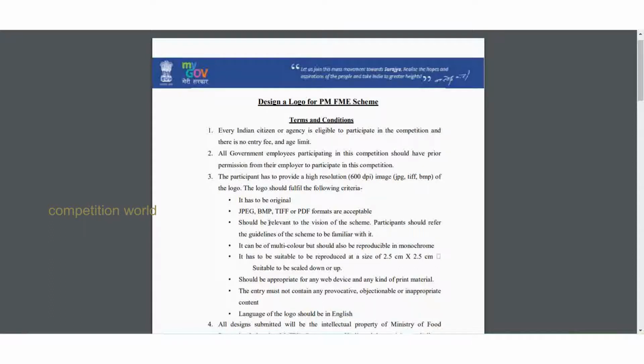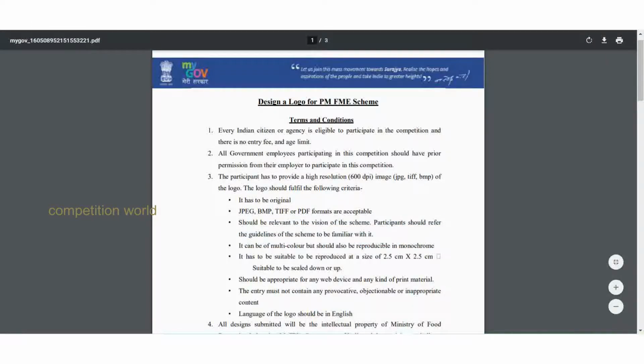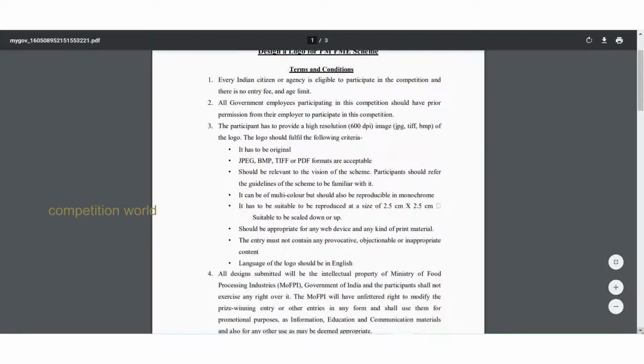It should be relevant to the vision of the scheme. Participants should refer to the guidelines of the scheme to be familiar with it. So we have to design the logo based on the scheme's relevance. It should represent the scheme. It can be multicolor but should be reproducible in monochrome, which means black and white.